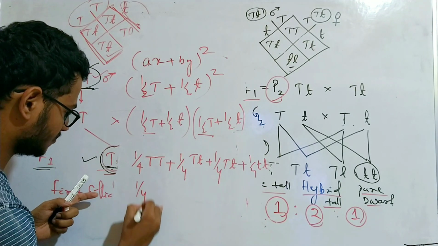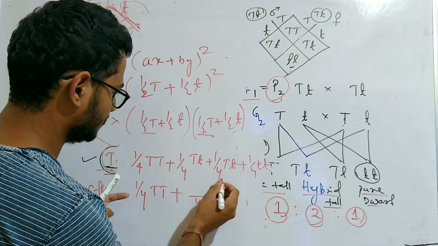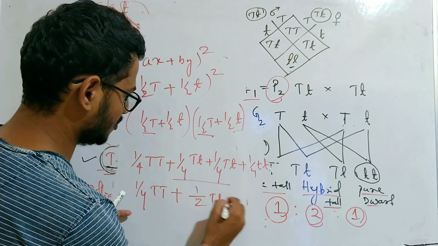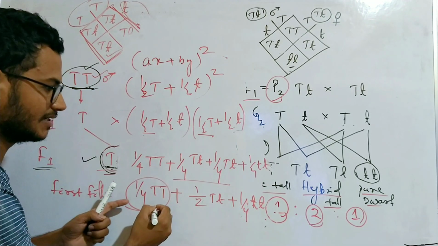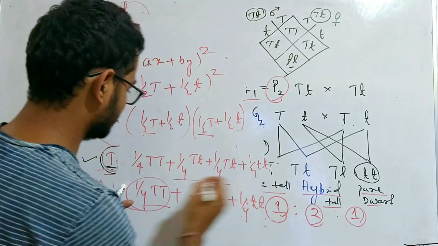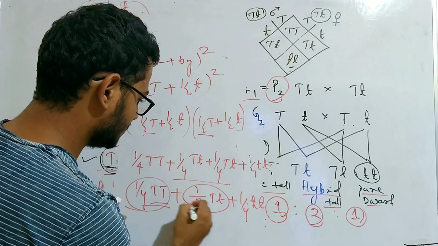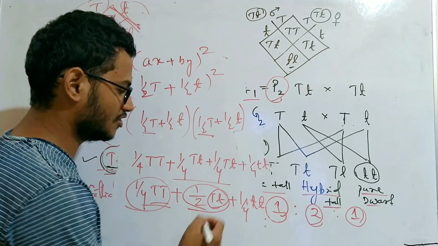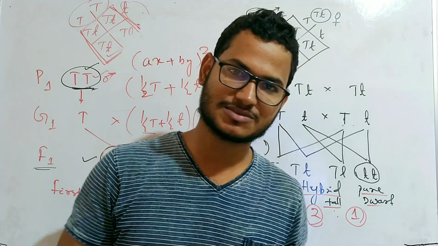So we have the result 1/4 capital T, plus, by adding these two, half capital T, small t, plus 1/4 small t. At the end we get 1 out of 4 as capital T, which means homozygous tall, half means 2 out of 4 we will get heterozygous tall, capital T, small t, and 1/4 we will get homozygous recessive, that is small t and small t.